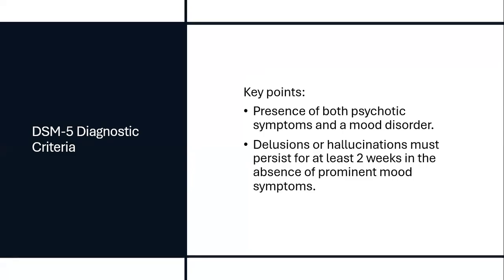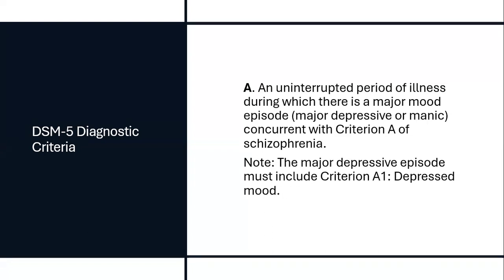Okay. So that's the diagnostic criteria. You have to remember two important points: the presence of both psychotic symptoms and the mood disorder, and the delusions or hallucinations must persist for at least 2 weeks in the absence of prominent mood symptoms. So in the absence of mood symptoms, the psychotic symptoms should be there for at least 2 weeks. Okay. So let's see all the criteria in depth. Criterion A: an uninterrupted period of illness during which there is a major mood episode concurrent with criterion A of schizophrenia. Okay. So there is evidence of a major depressive episode or a manic episode.